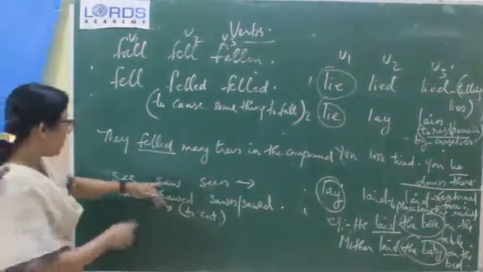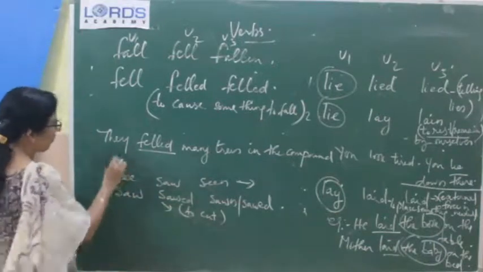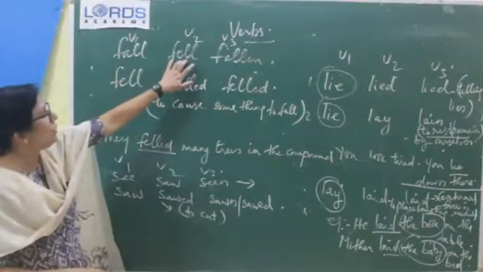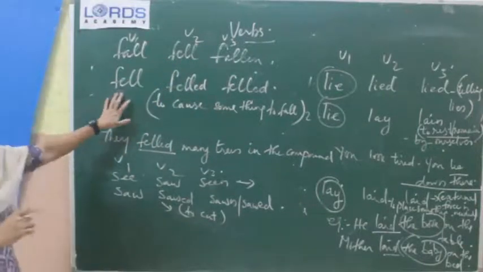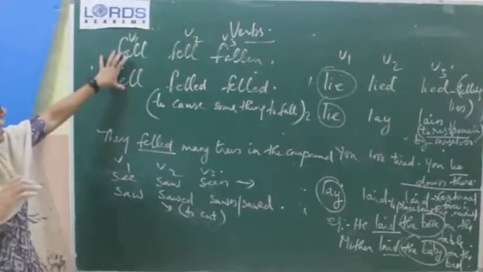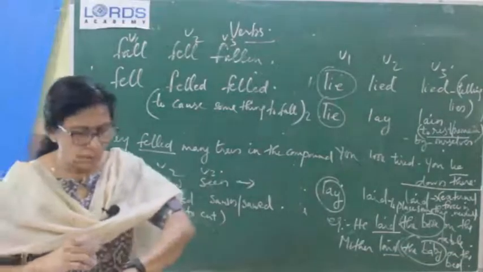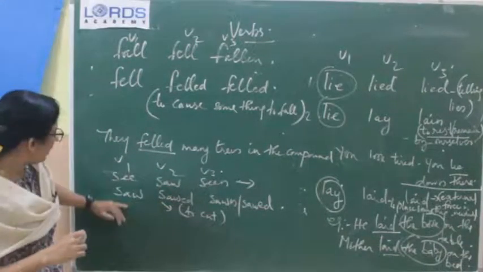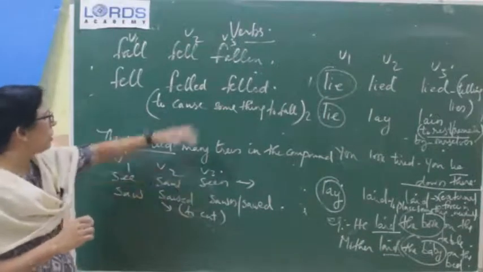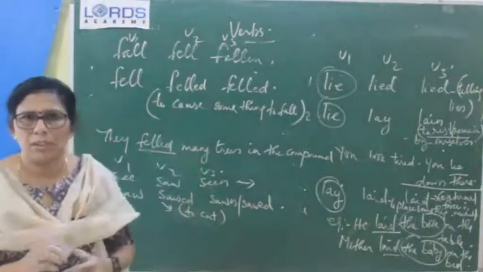Okay, and here the first one is in connection with vision, the second one saw, sawed, and here V1 is this. In some of these cases, the V2 which we have used in the first set is used as V1 here. So, that difference you should know. As I have told you, always in the bracket V1 will be given and you are asked to fill in the correct form of the verb only. Okay. So, in such a way, these two sets are also very simple. This meaning is just to cut, this one vision, this one to cause something to fall, and this one usually falling from something. Okay.